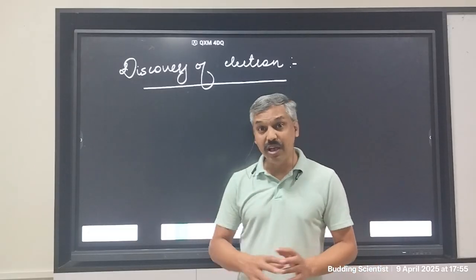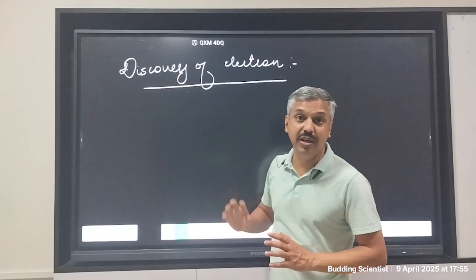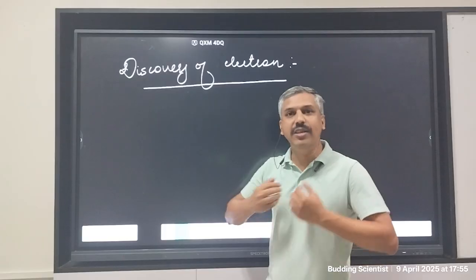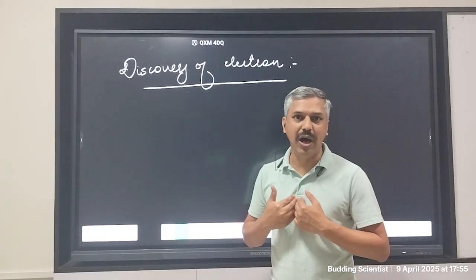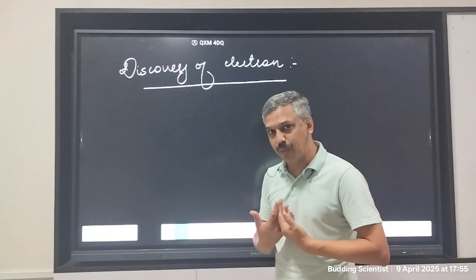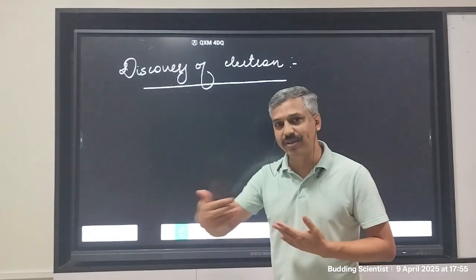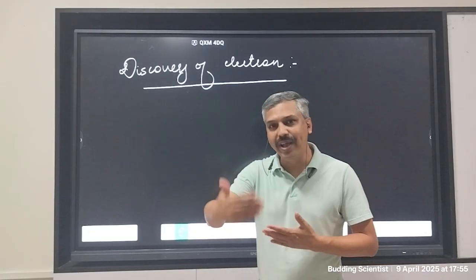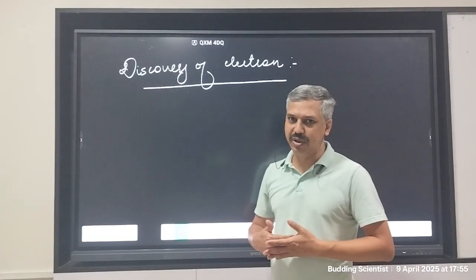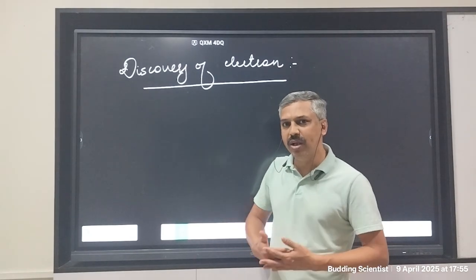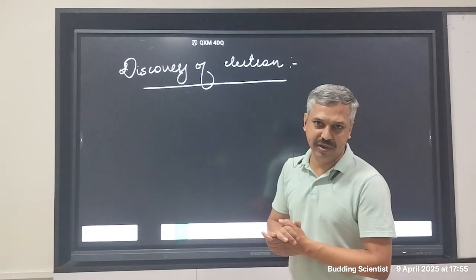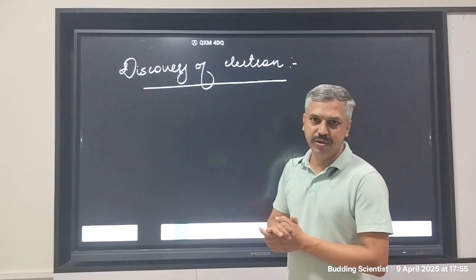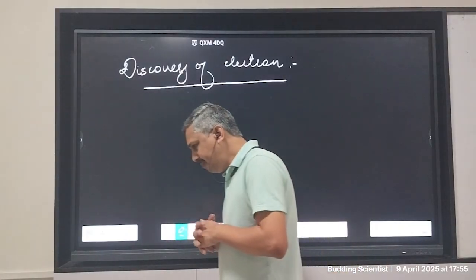The science is how did J.J. Thomson discover the electron? And this is what we seek to ask. We want to ask a question not about who discovered it, not when was the electron discovered, but how was the electron discovered? So let's start with that.